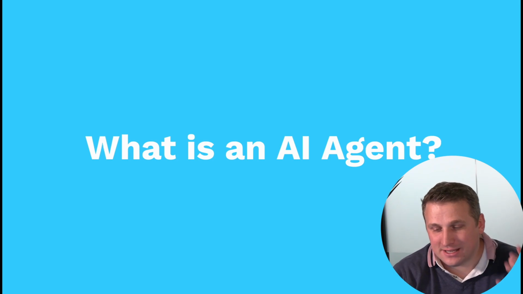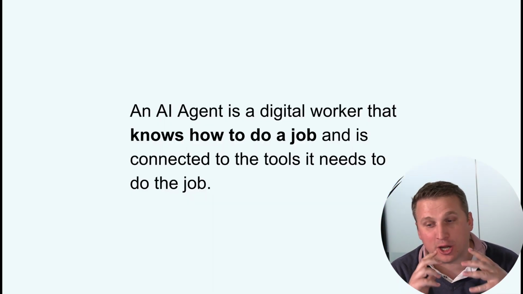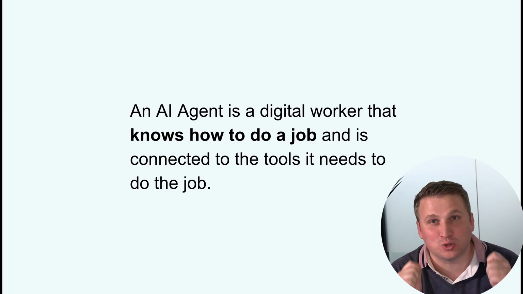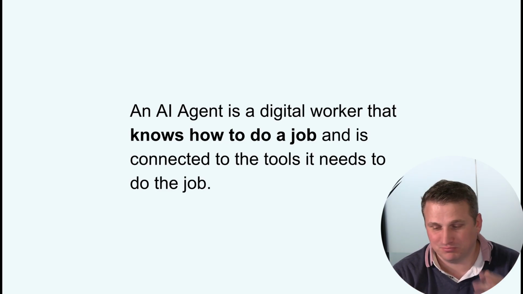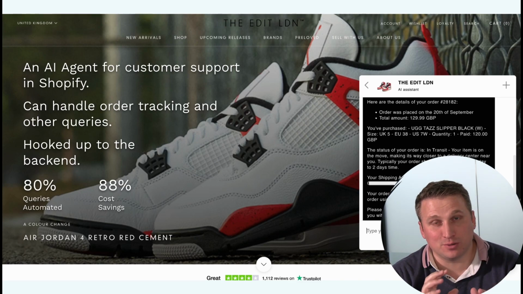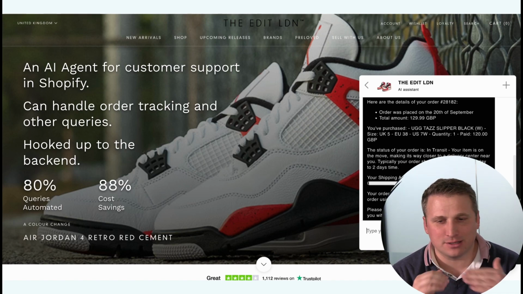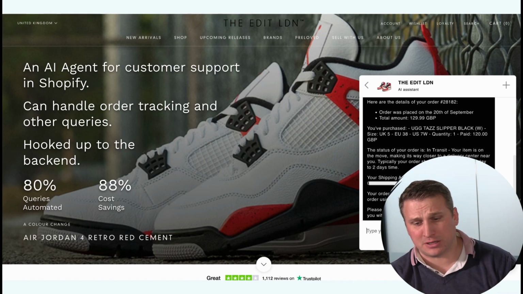Okay, so what is an AI agent? An AI agent is a digital worker that knows how to do a job and is connected to the tools it needs to do the job. Simple. So take an example. This is our AI agent for customer support with Shopify. It can handle order tracking queries and other types of queries, and it's hooked up to the back end.